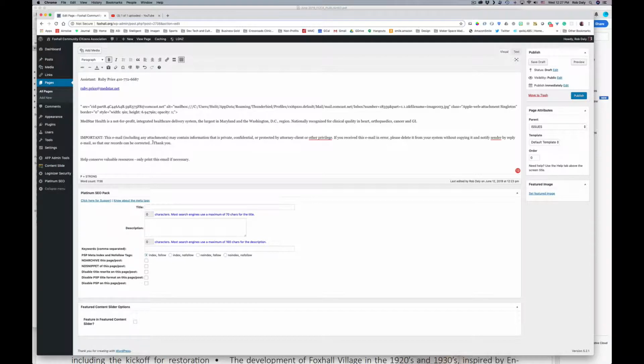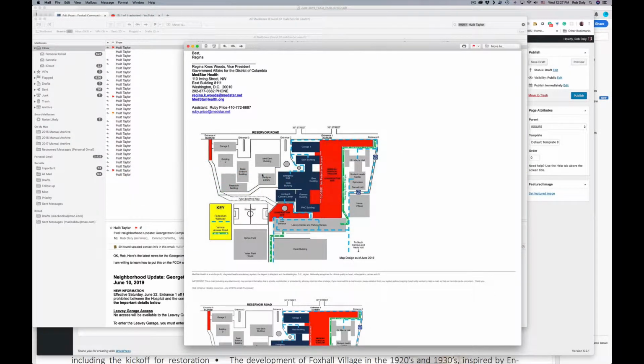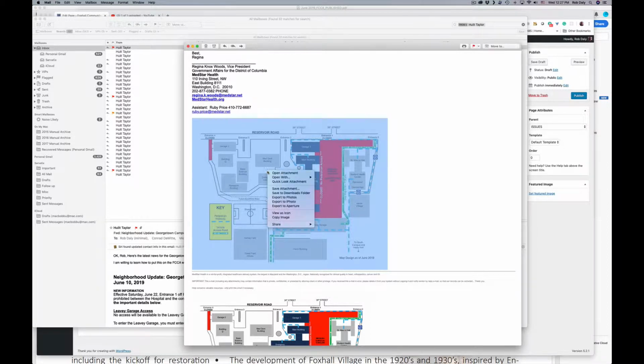So what I'm going to do is, this is going to go way off course, so you can shut this off now if it's going to freak you out. But I'm just going to come back here. I'm going to save this image, just as save attachment. I selected it, right-clicked, control-clicked, whatever. Save attachment. So I can save this file, which is called, terribly, image 003. I'm in downloads here, so I'm just going to call it Georgetown Campus Construction Map as of 2019-06. Right. That should do it.